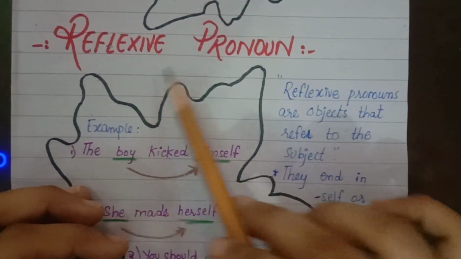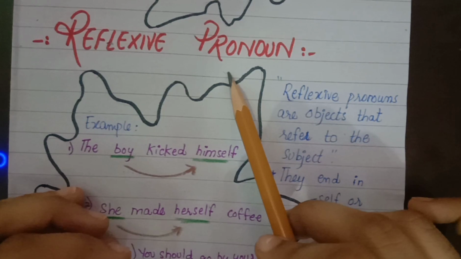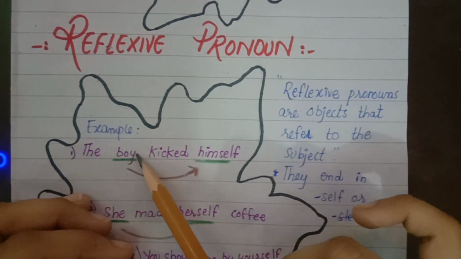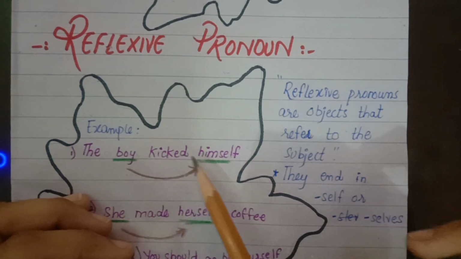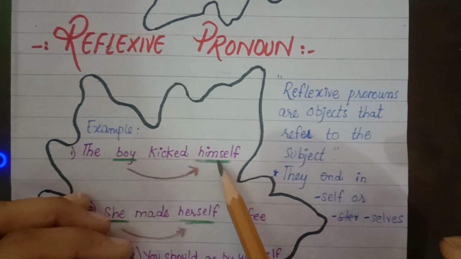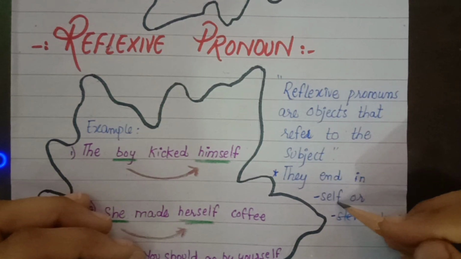Now we move to reflexive pronouns. These are the pronouns or the words we use for the reference of some object or subject. Like the boy is a subject and himself is its reflexive pronoun. It means the reflection of a boy is himself. Almost all the reflexive pronouns end with self or selves.